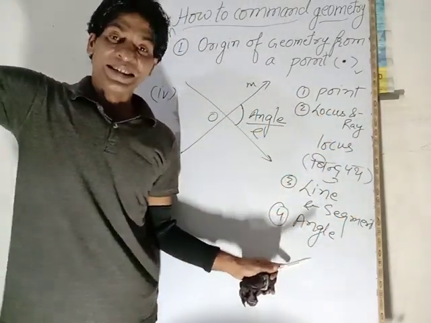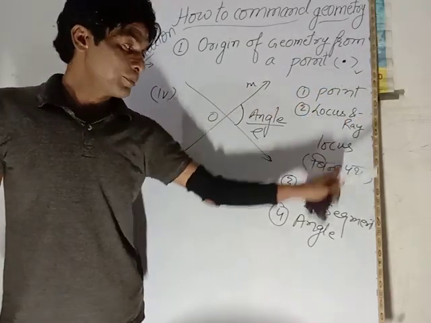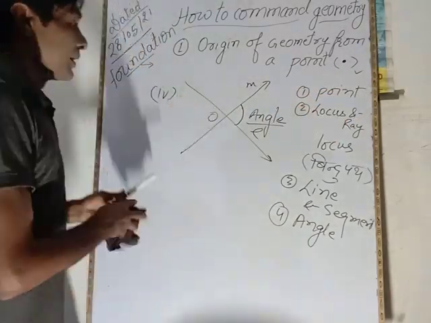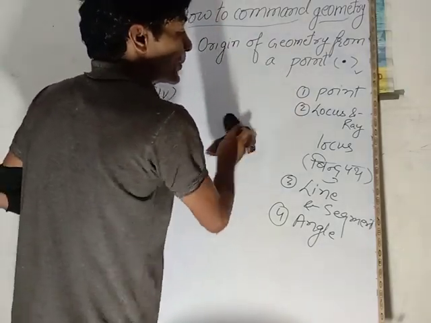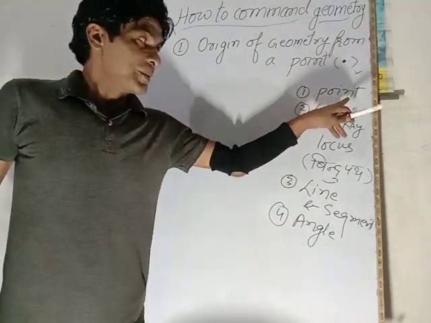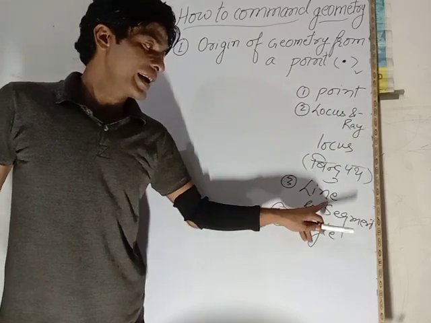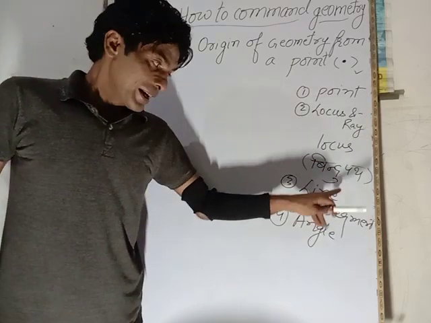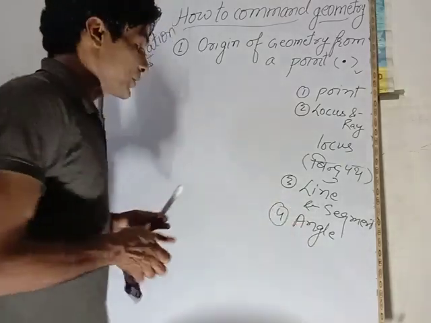Already I have told you it has started from a point, and then we move on to other topics. Now this is the story or origin of angle. Origin of point created locus, locus created line and segment, intersection of lines created angle.